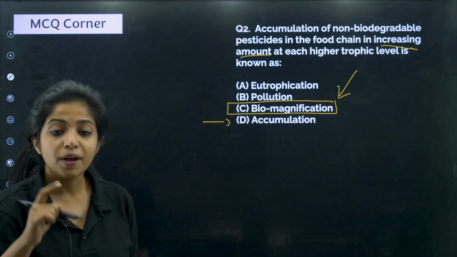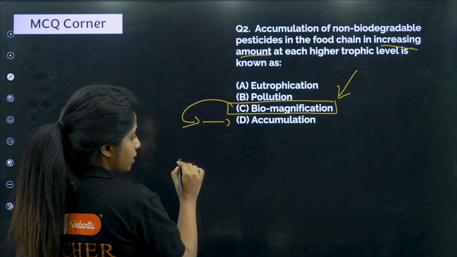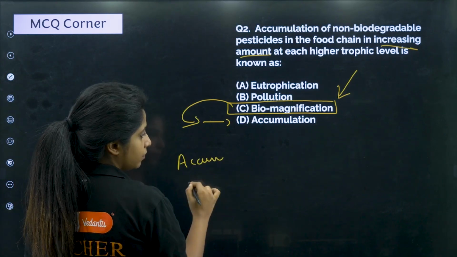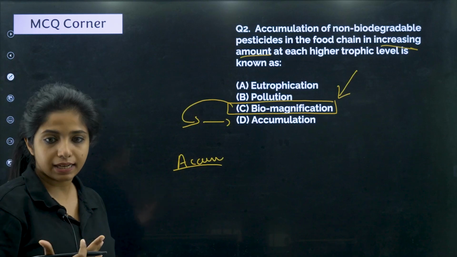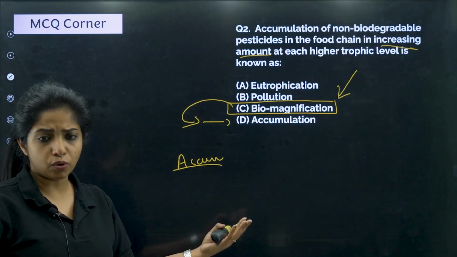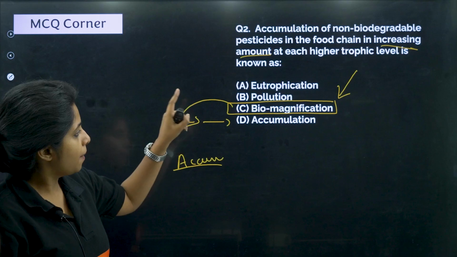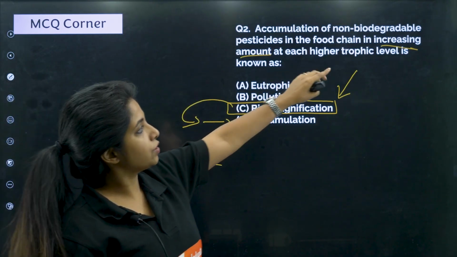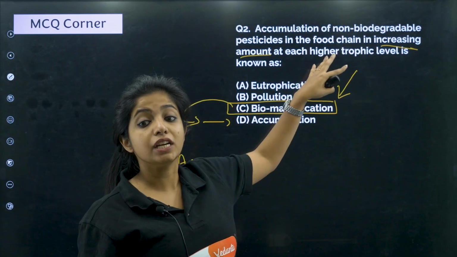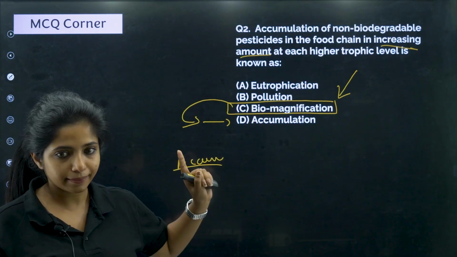So always remember, biomagnification happens because of accumulation. When something is getting accumulated throughout the trophic levels, that's when it is getting magnified, the amount of it is increasing. If it is not accumulated, obviously the amount won't be increasing. So biomagnification is caused because of accumulation, but whenever the question says there is an increasing amount at each trophic level, it is talking about biomagnification, not accumulation.